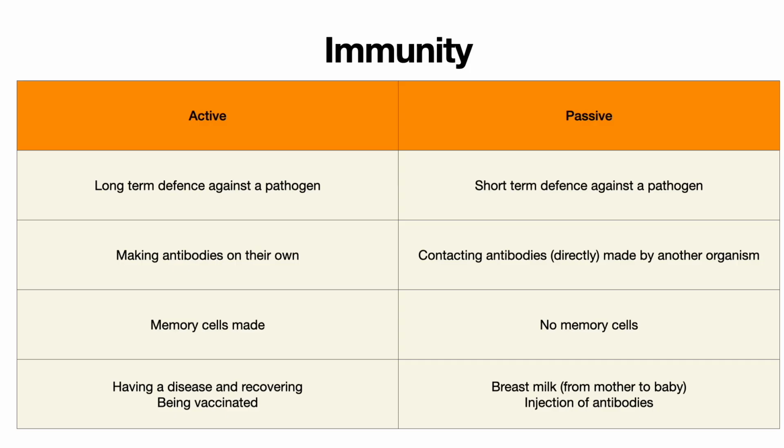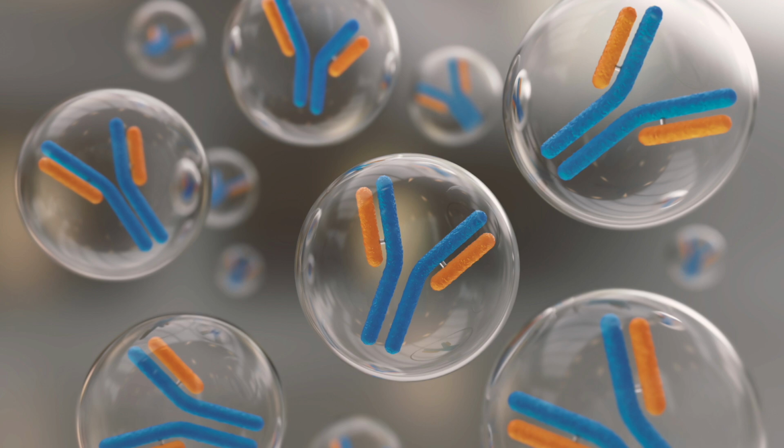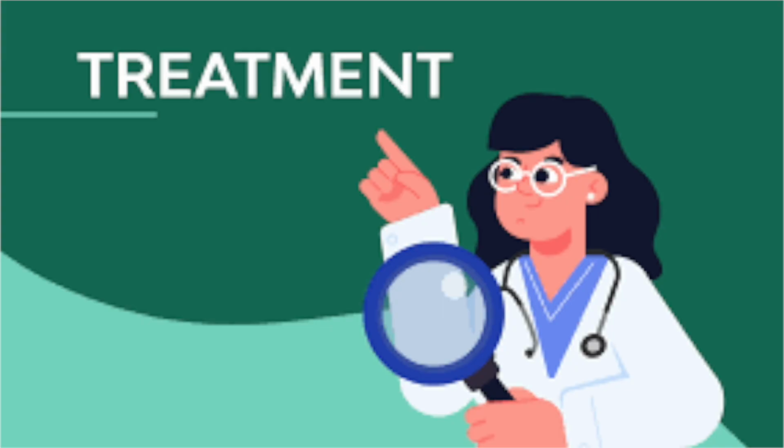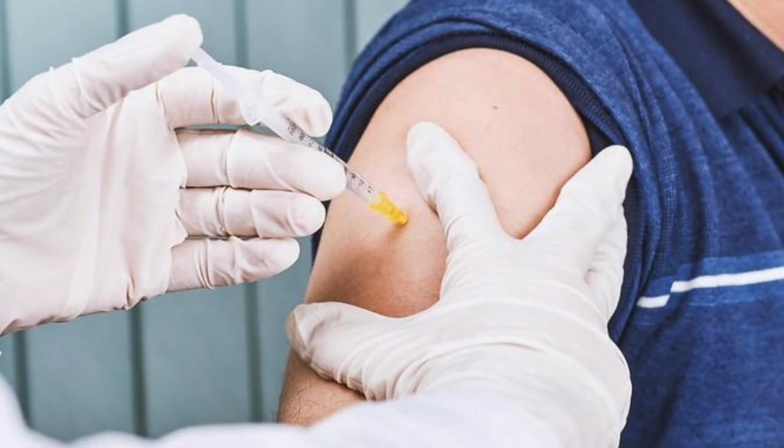Active immunity is basically the long-term defense against a pathogen. Passive immunity is a short-term defense against a pathogen. In active immunity, the organism has to make antibodies on their own. However, in passive immunity, they acquire antibodies which are made by another organism. Active immunity requires the formation of memory cells. In passive immunity, no memory cells are produced. To achieve active immunity, you may have a disease and then recover from it, or you may be vaccinated.